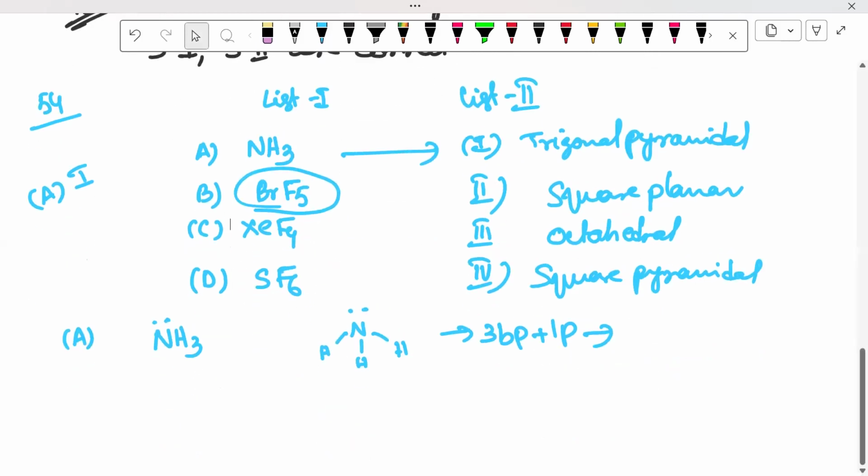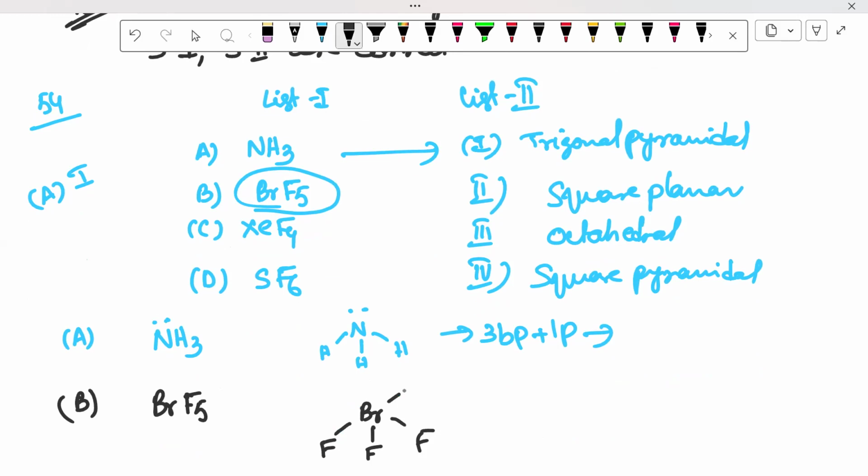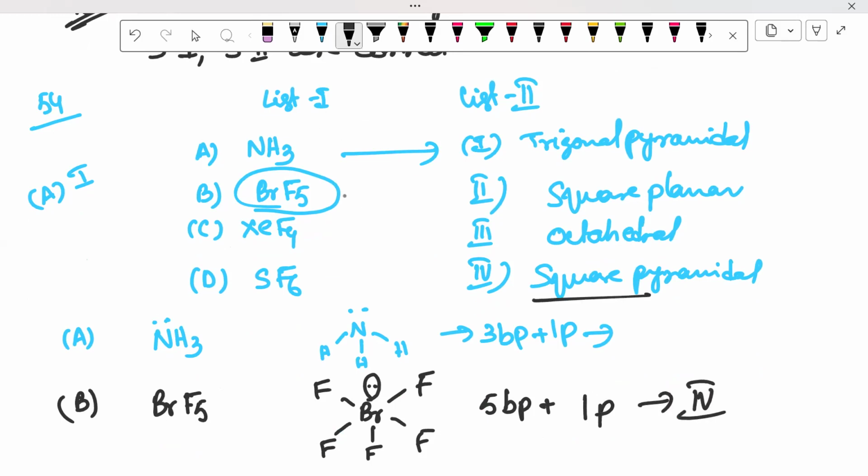BrF5 is an interhalogen compound, meaning a mixing of two different halogens. Br, F, F, F, F, F, and here one lone pair. So that means 5 BP and 1 LP. That means this is the fourth option, square pyramidal.